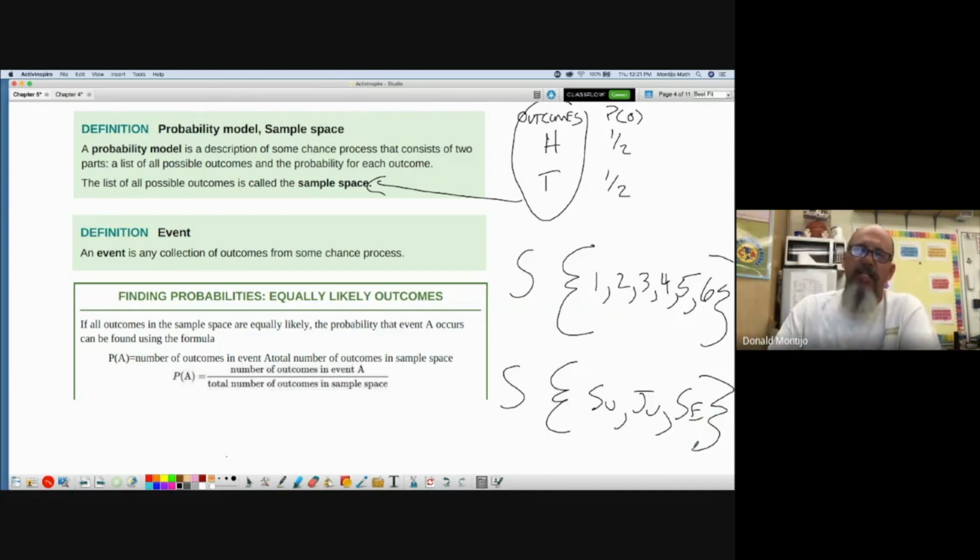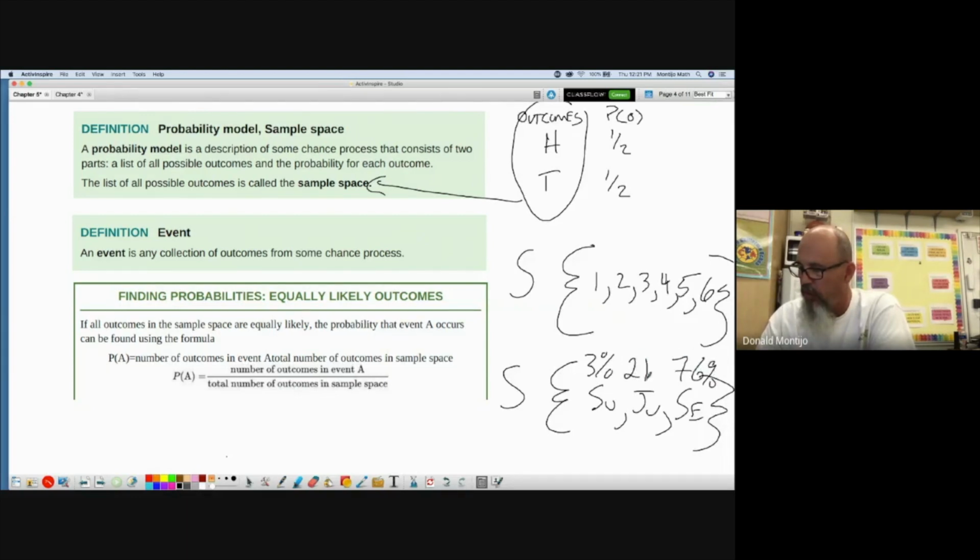If I want to turn that sample space into a probability model, then I would have to assign the probabilities to each one. Like this was 3%, and this was 76%, and this was 21%, or whatever those numbers were. This was 1/6, 1/6, 1/6, 1/6. By adding these probabilities, I've turned these sample spaces into probability models.